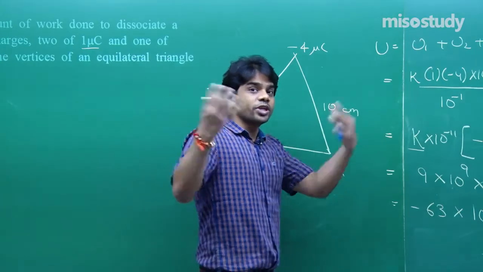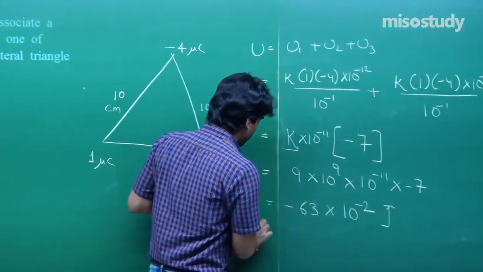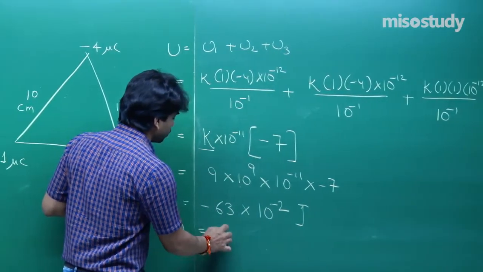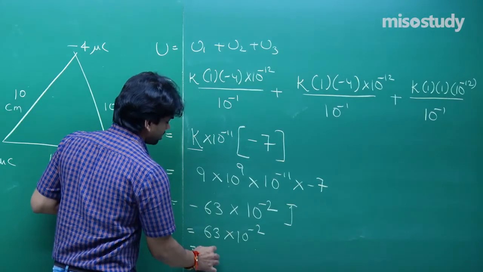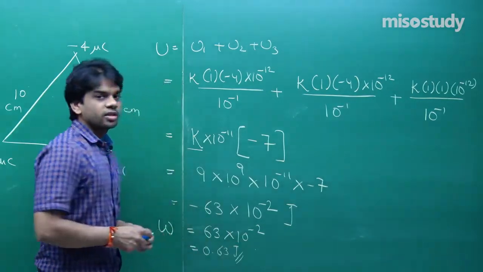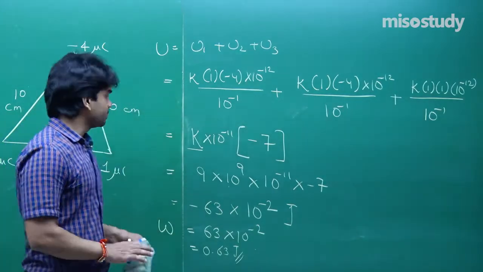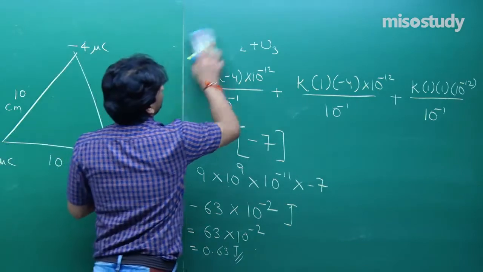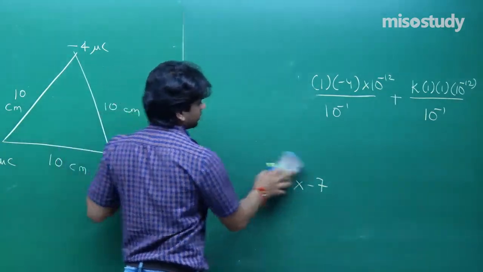To dissociate them you have to give this much energy. So the work done that you have to do will be 63 into 10 to the power minus 2, or 0.63 joules. This much energy you have to provide so that you can dissociate it, because the potential is negative, it is stable. So you have to provide this much, just opposite.